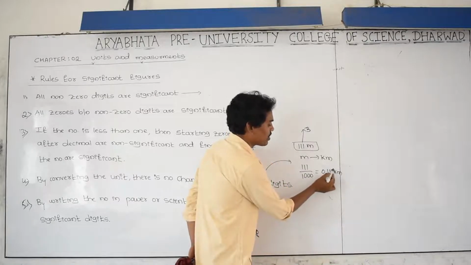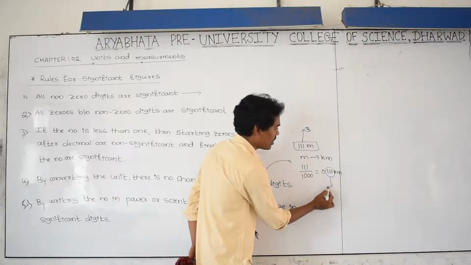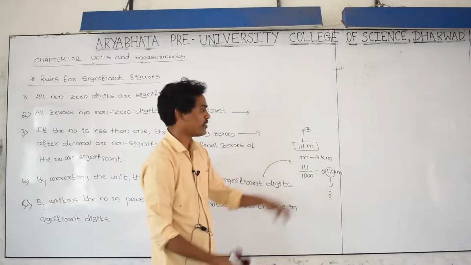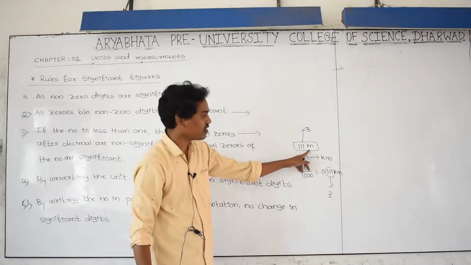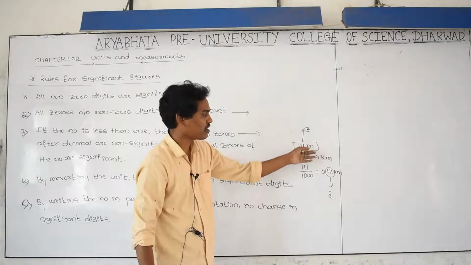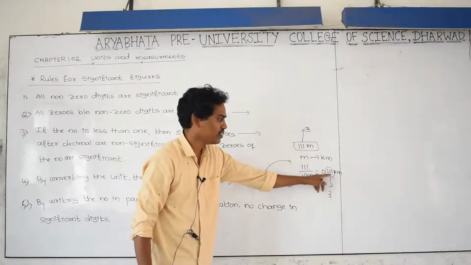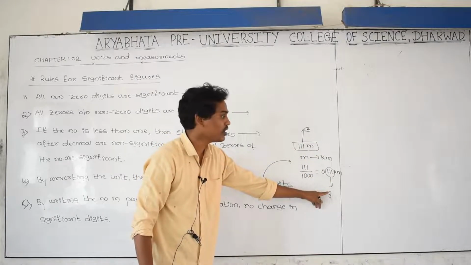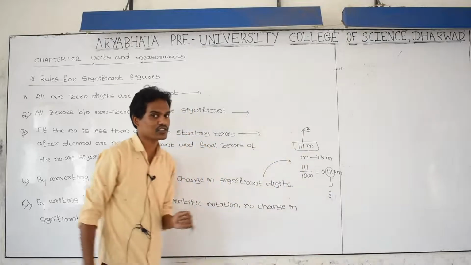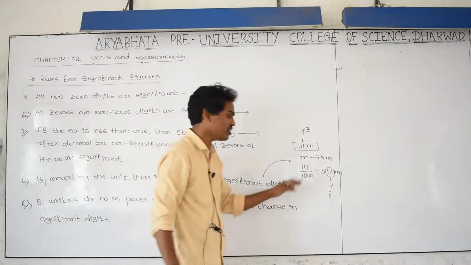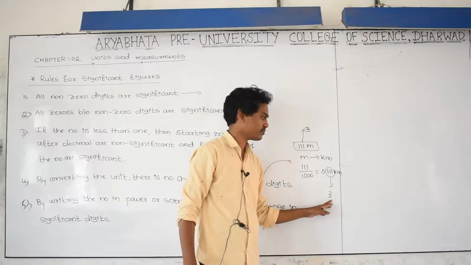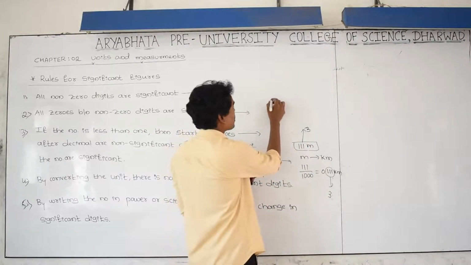After conversion, how many significant digits? Again 3. By converting one system of unit into another, there is no change in the number of significant figures.